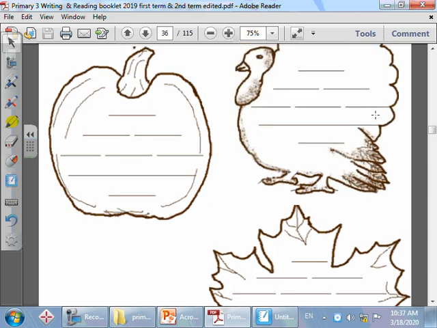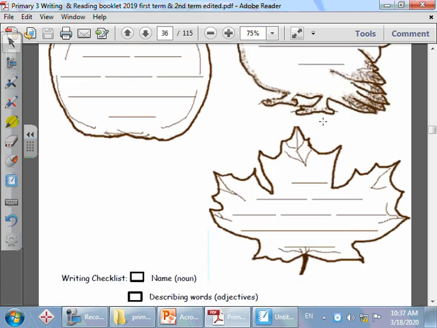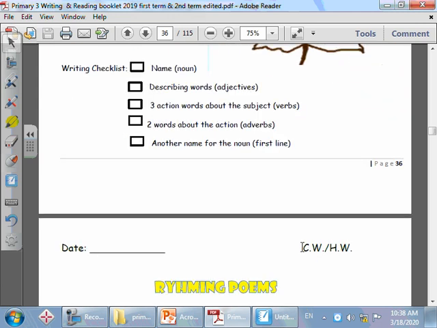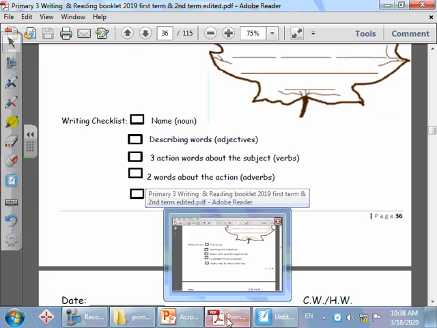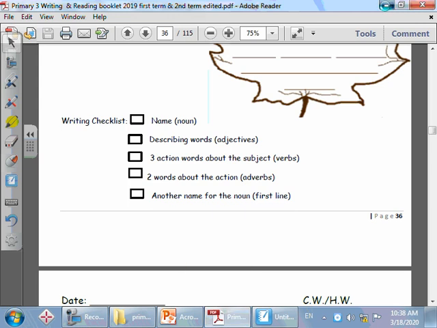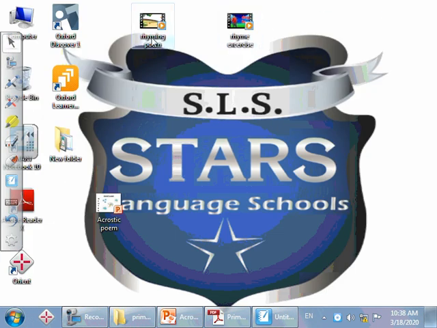Very good. Now here, we can write about the turkey. Okay, then describe the turkey. And another word, for example, is Thanksgiving. Here we can write about the leaves, describe the leaves, three action verbs, a sentence, and here you could say the last line, you could say autumn, fall, anything you want. Okay, now the third and final type of poem we will learn is the rhyming poem. But before I say anything about it, let's watch a video, okay?